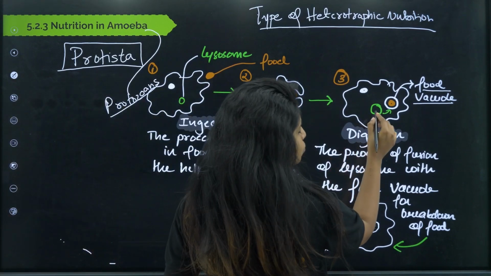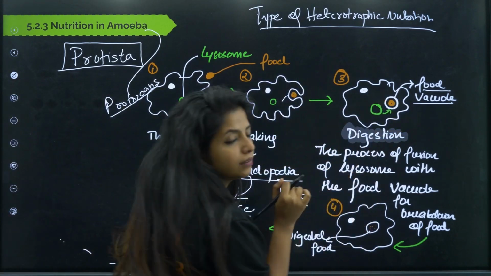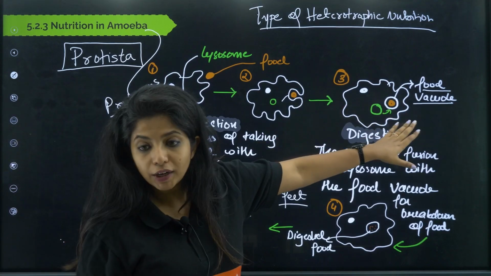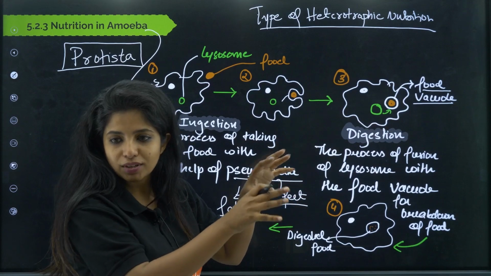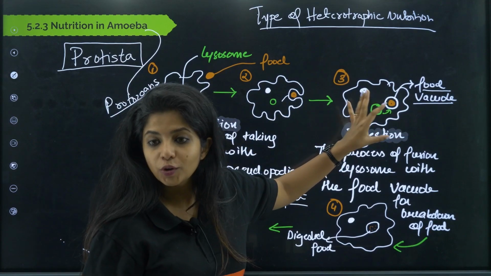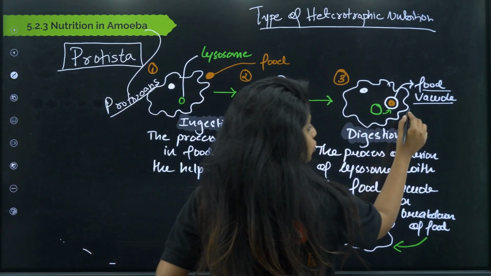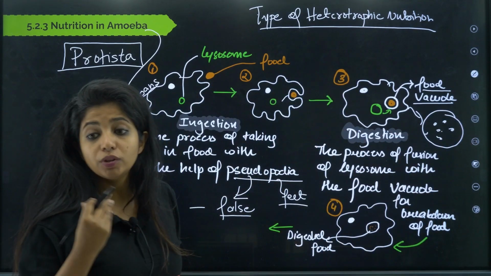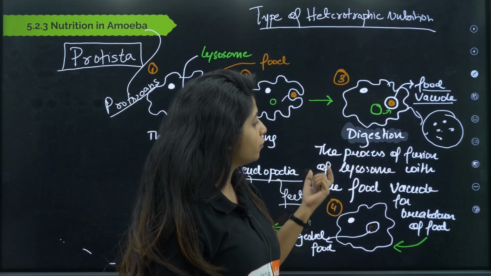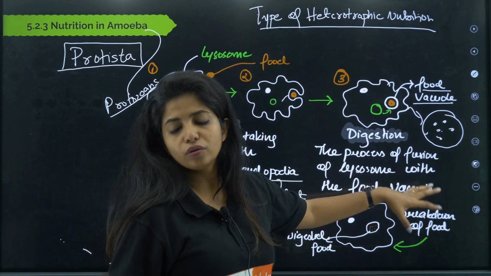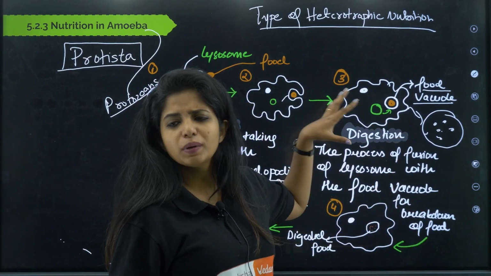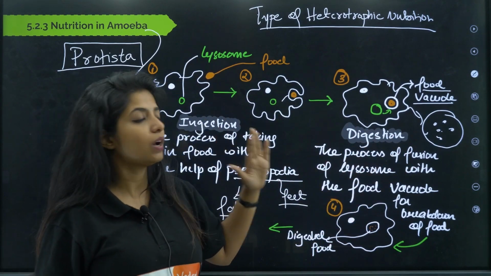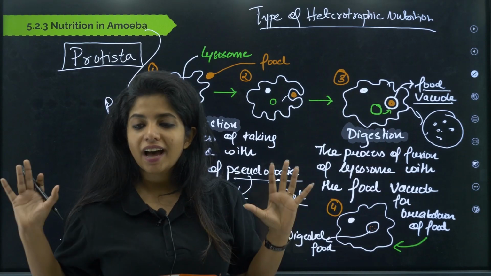So basically this lysosome will come and attach over here, fuse with the food vacuole and give out all the enzymes in the food vacuole. Now inside the food vacuole, the food gets broken down. This is known as digestion. So the process of fusion of lysosome with the food vacuole for the breakdown of food is known as digestion. You can just write that after the fusion of lysosome with the food vacuole, the food is getting broken down in the food vacuole. That is known as digestion.